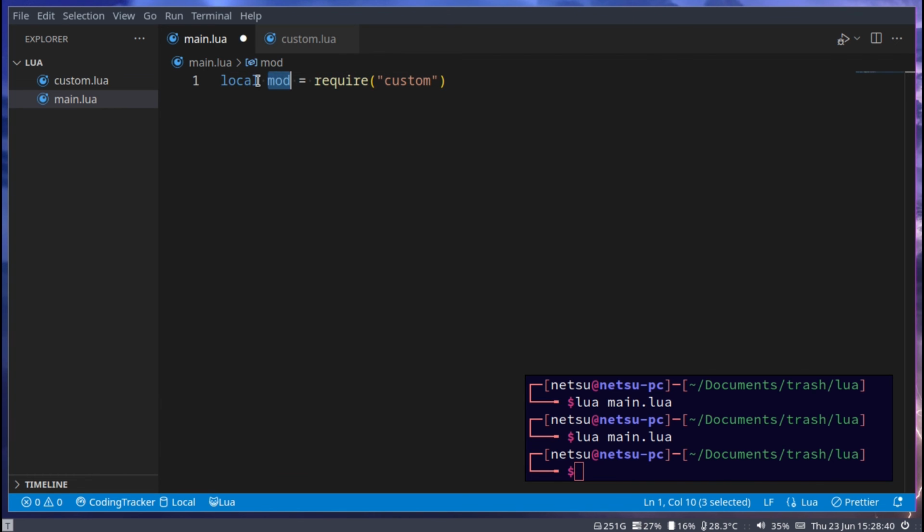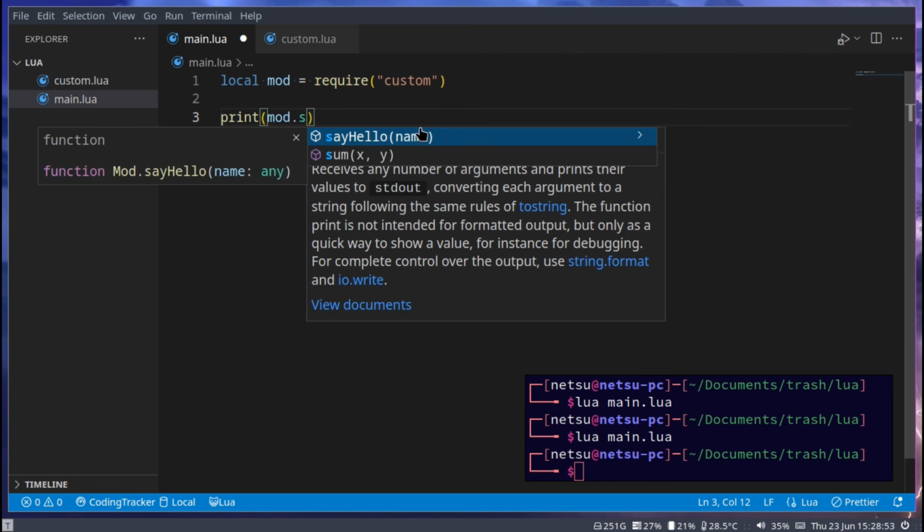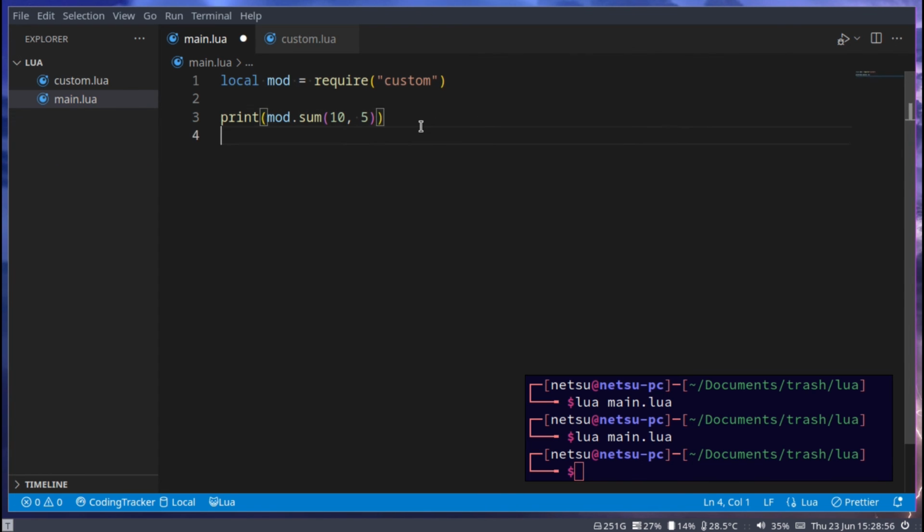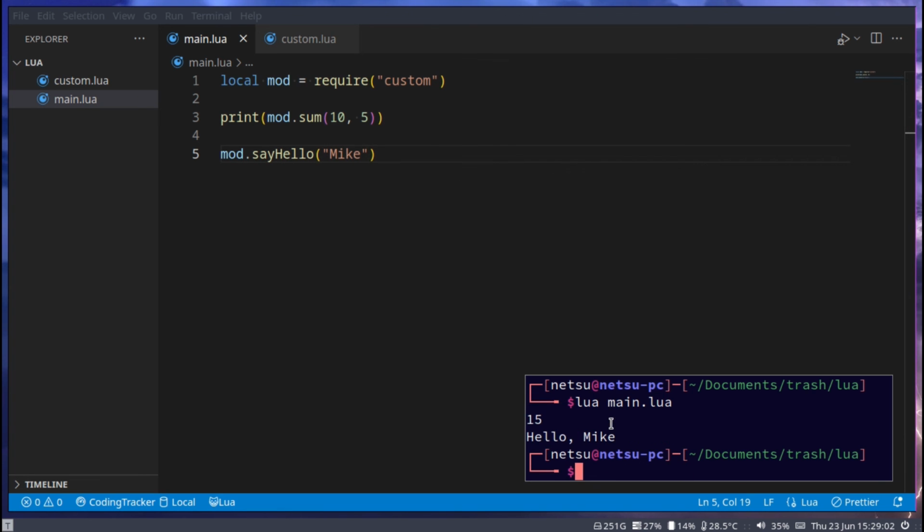This will import this module for us and store all of the things being exported inside of this variable. We can then go print mod.sum 10.5 or mod.sayhello Mike. If we run now, we get 15 and hello Mike.